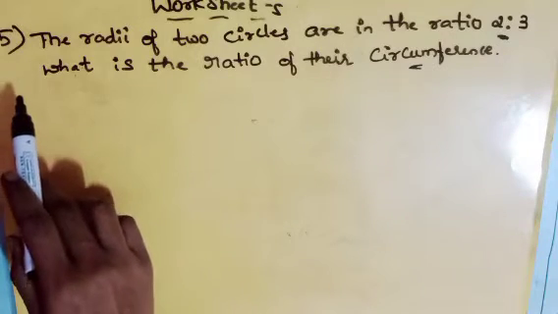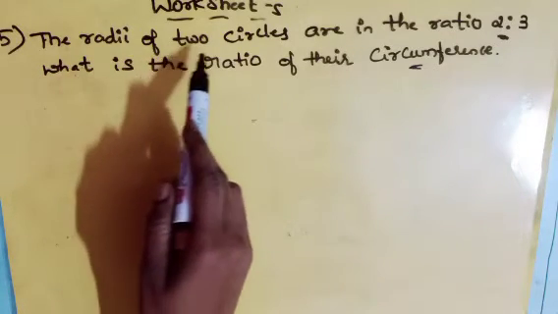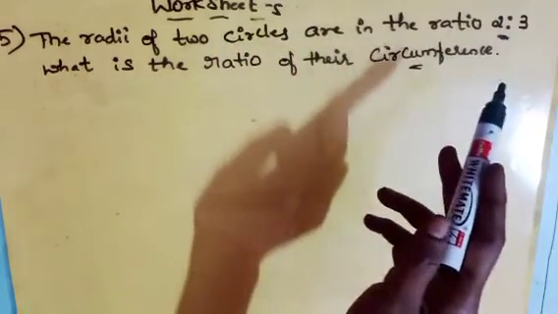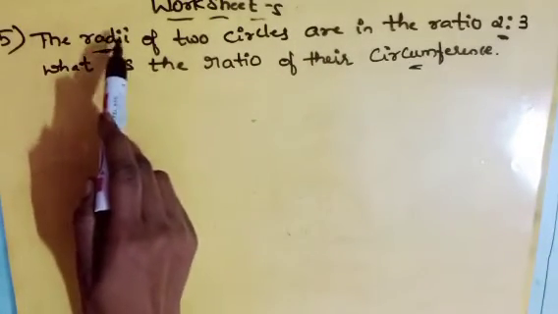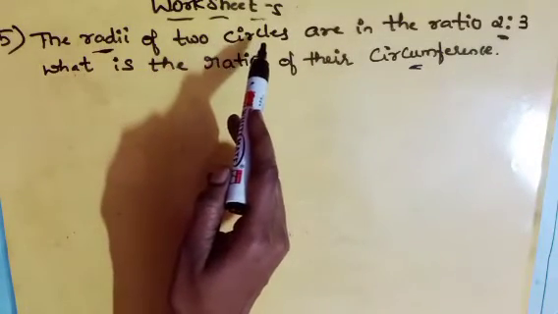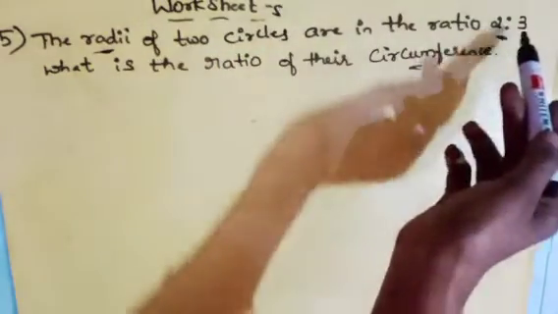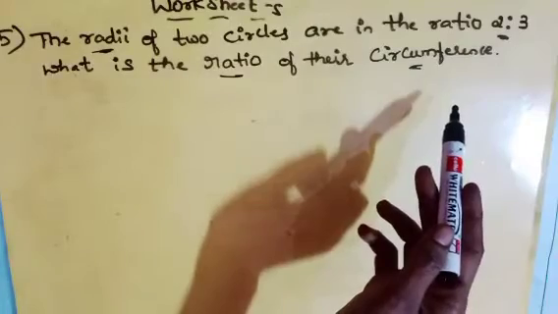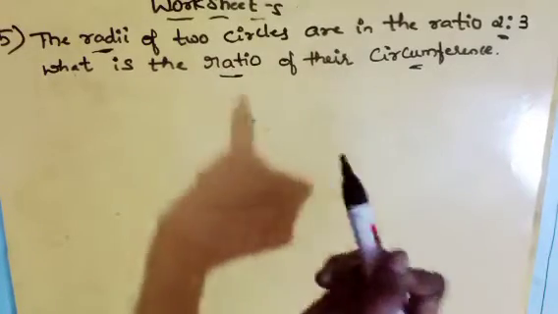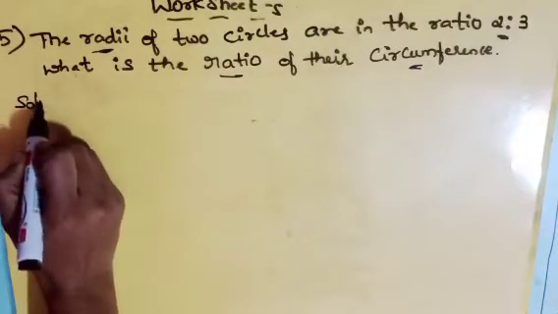Next, fifth one. The radii of two circles are in the ratio 2:3. What is the ratio of their circumference? Radii means radius of the two circles are given. They are in the ratio that is 2:3. So we have to find the ratio of their circumference. So let us find the solution.